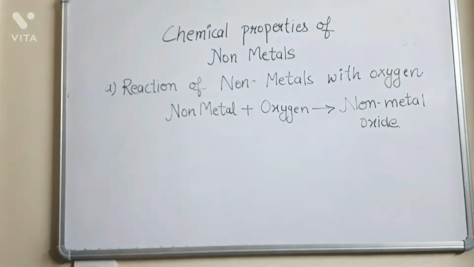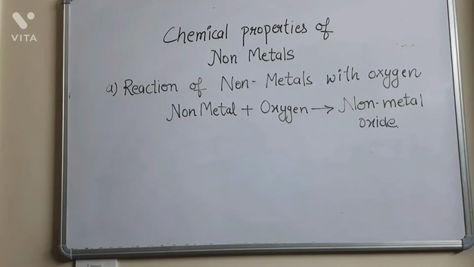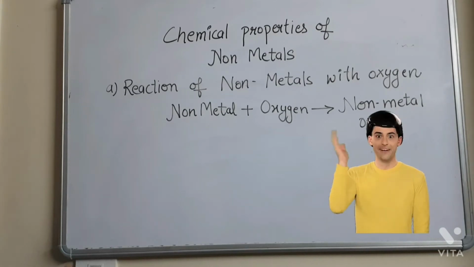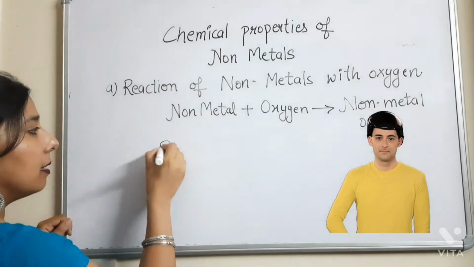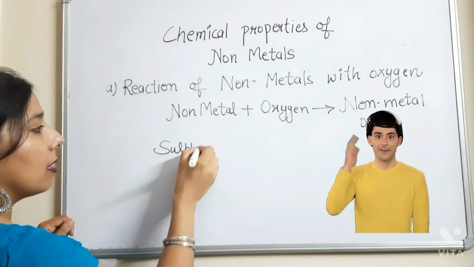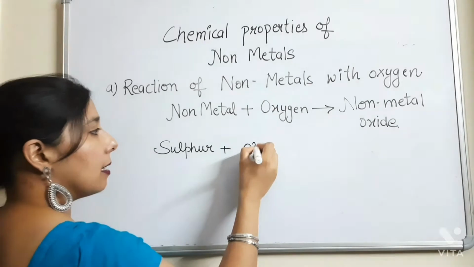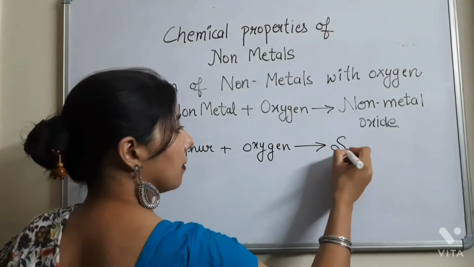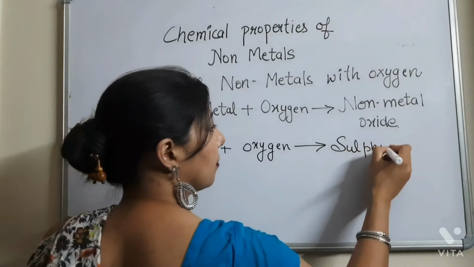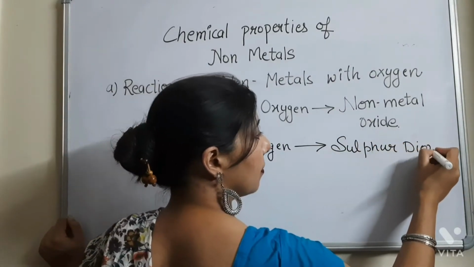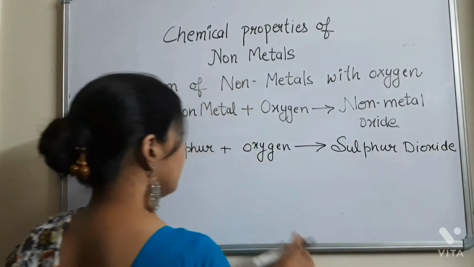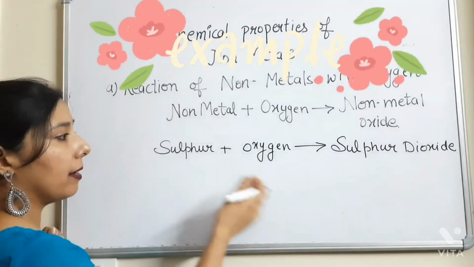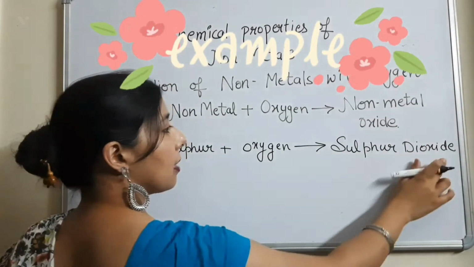So when the non-metals react with oxygen, they give non-metal oxides. I will explain this with an example. Suppose I take sulfur, which is a non-metal. When it reacts with oxygen, it gives you sulfur dioxide.